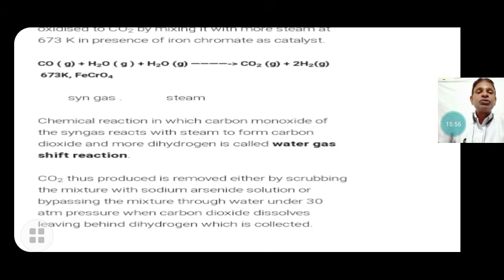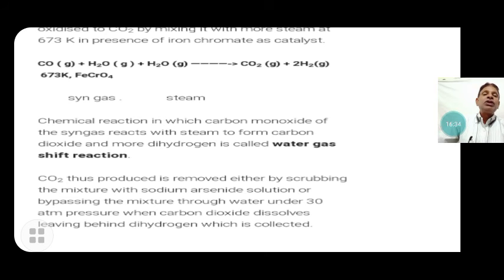So the carbon dioxide produced is removed either by scrubbing the mixture with sodium arsenite solution, in which the carbon dioxide is dissolved and dihydrogen gas is obtained, or by passing the mixture through water under 30 atm pressure. We know that carbon dioxide is soluble in water. When the pressure is raised to 30 atm, the carbon dioxide dissolves in water, and we obtain the hydrogen that is not dissolved in water.